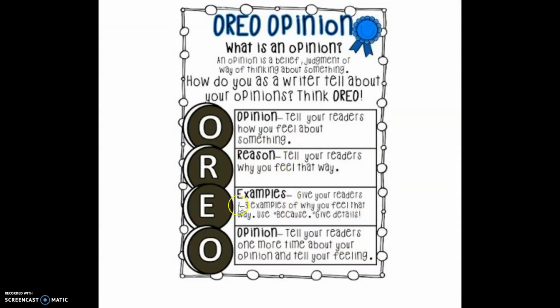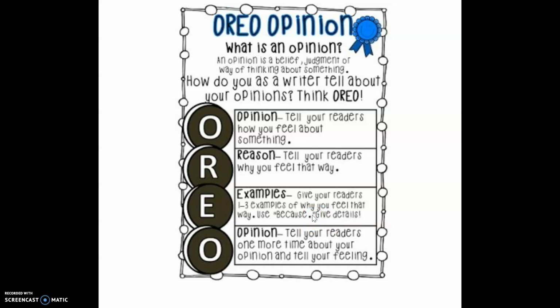So once I give my reason, I need to give examples, right? So one example, of course, I said that I would eat all the Doritos, right? I could eat all the Doritos and no one could say anything to me because I'm trapped in there, right? And then another example would be, I'm gonna think, so in the store, I could play with all the toys in the store, right? That's another example. So I'm going to give more details about all the things that I could do when I am trapped in the store.